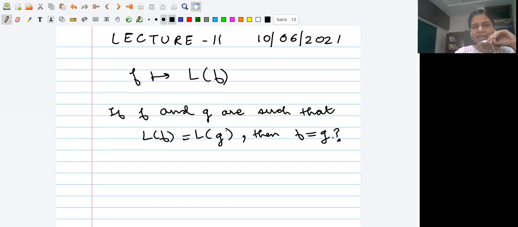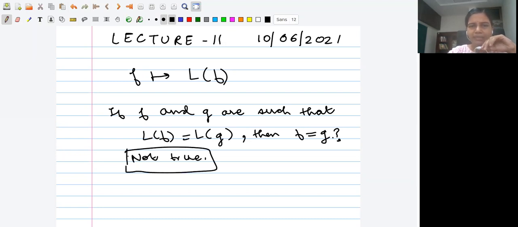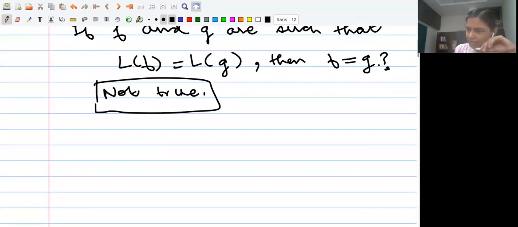See, remember, the Laplace transform is a certain improper integral, right? So this is not true in general, right? Why is this? Because I can always do the following. Let me write that down.